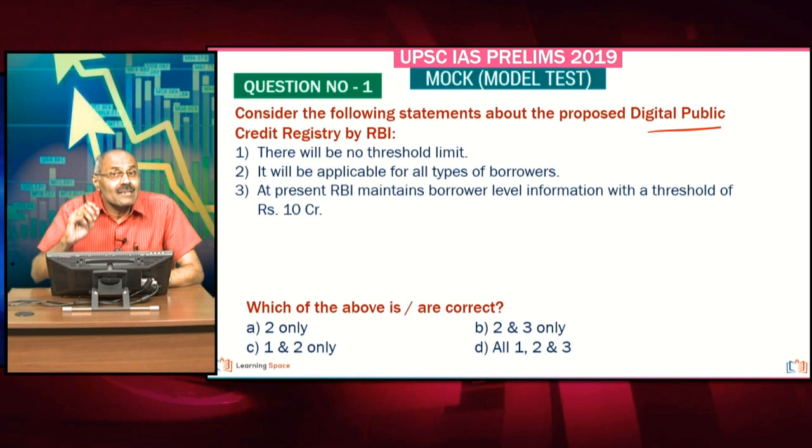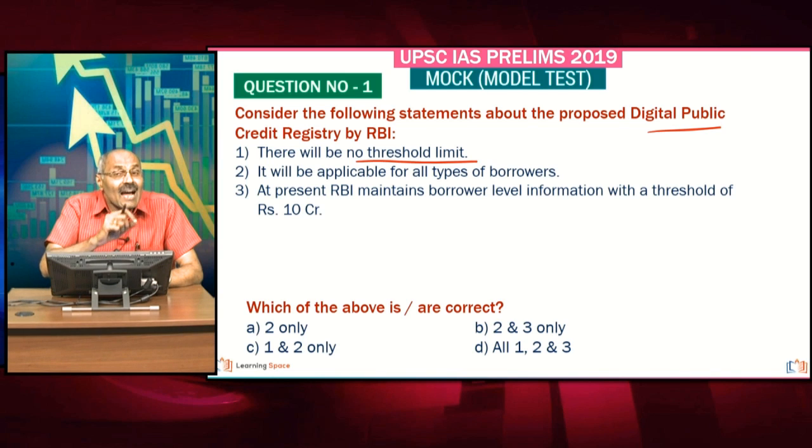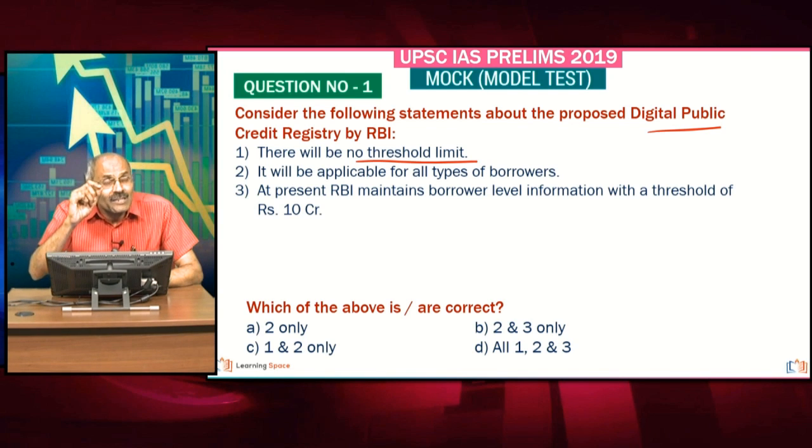This is about the public credit registry. There will not be any threshold limit. Please don't forget, the public credit registry means it will have an entire 360-degree view from various organizations, such as the Ministry of Corporate Affairs, the Insolvency and Bankruptcy Board of India, and various other regulators. It will have a total 360-degree view of both individuals and companies. This is the important point, and it is applicable for all types of borrowers.